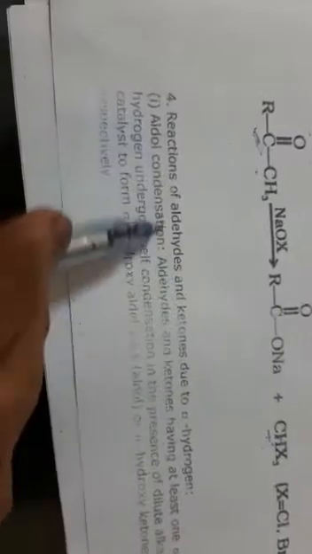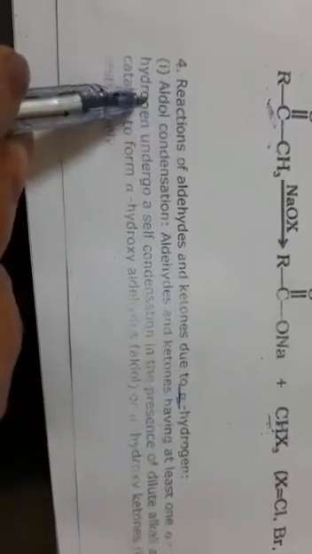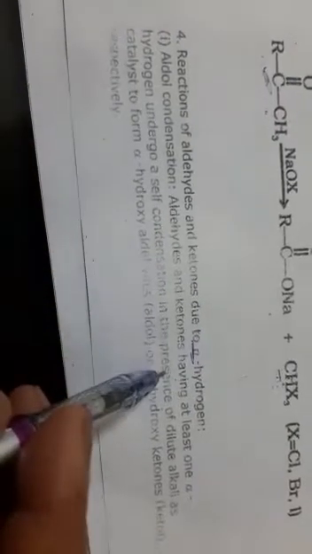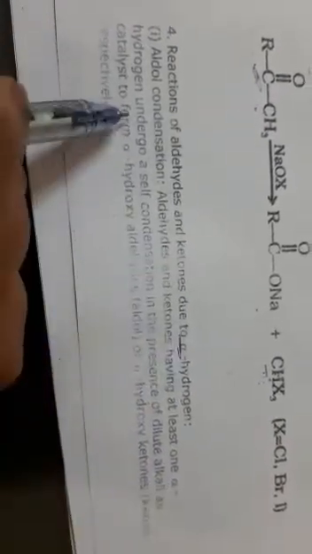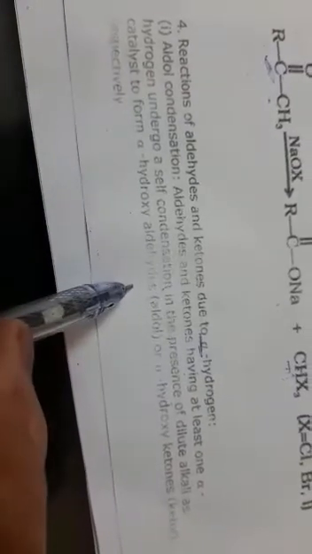Next are the reactions of aldehydes and ketones due to the alpha hydrogens. The first one is aldol condensation. These are of two types, aldol and cross aldol condensations. Aldol condensation means aldehydes and ketones having at least one alpha hydrogen undergo self condensation in the presence of dilute alkali as catalyst to form hydroxy aldehydes.